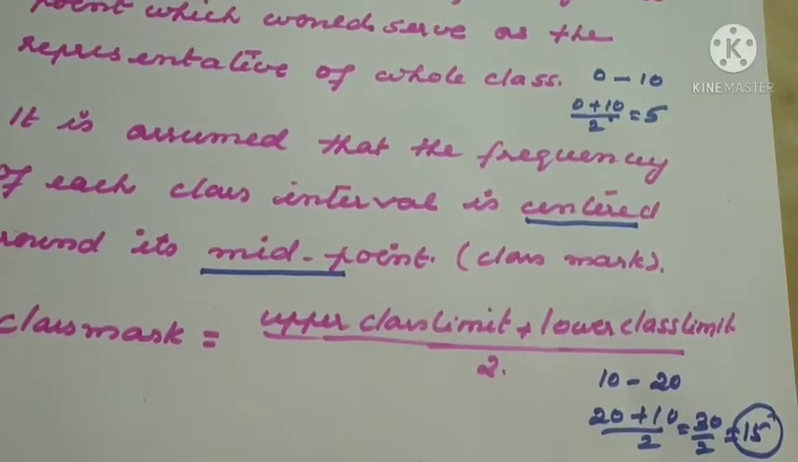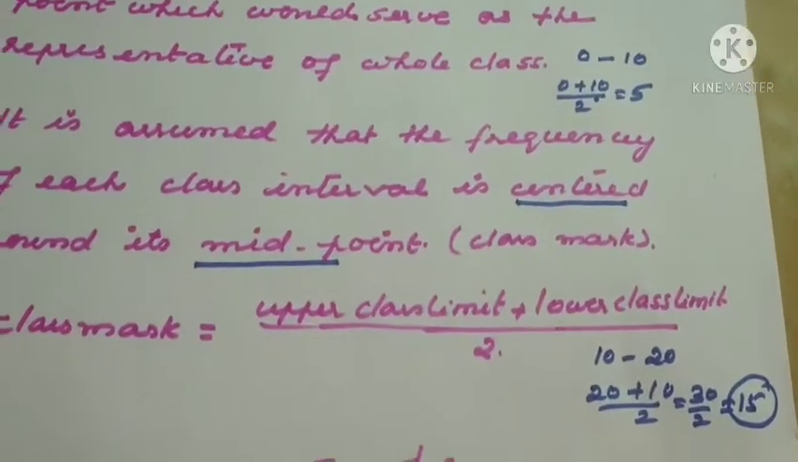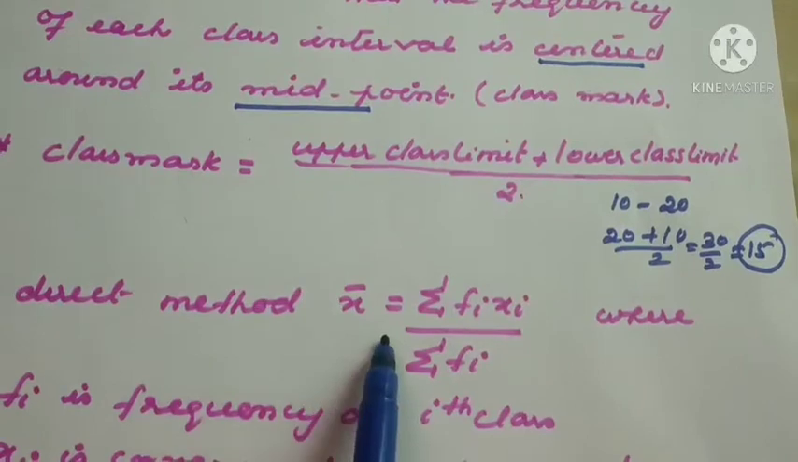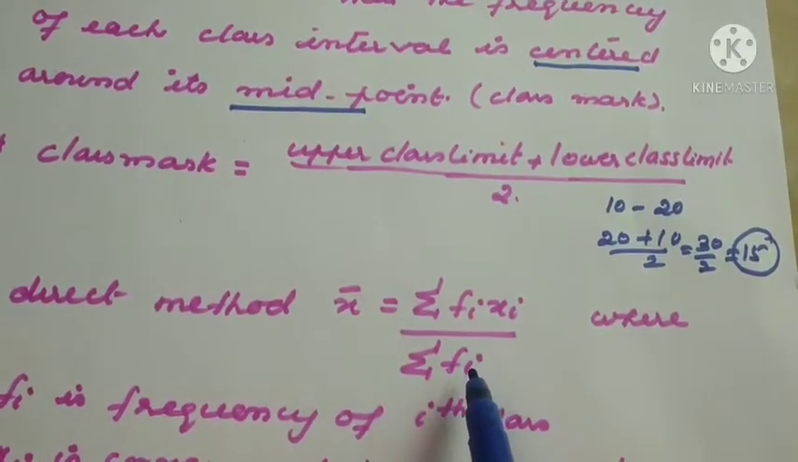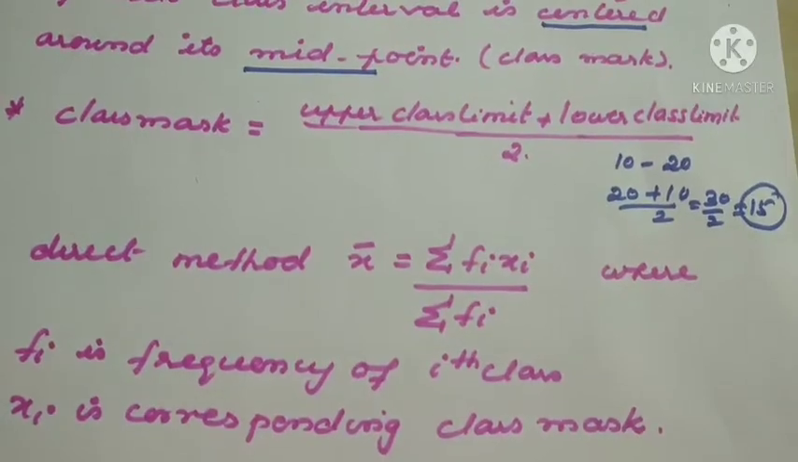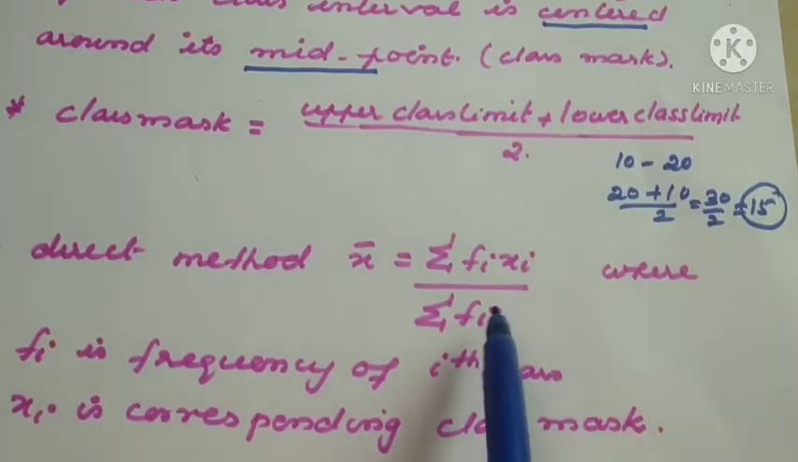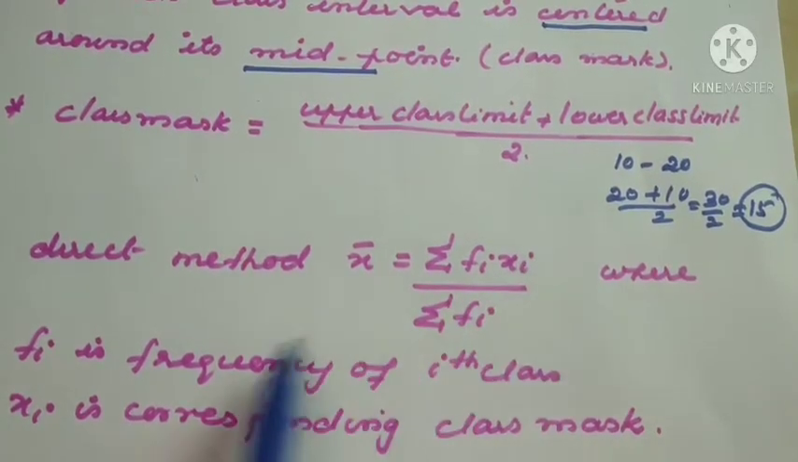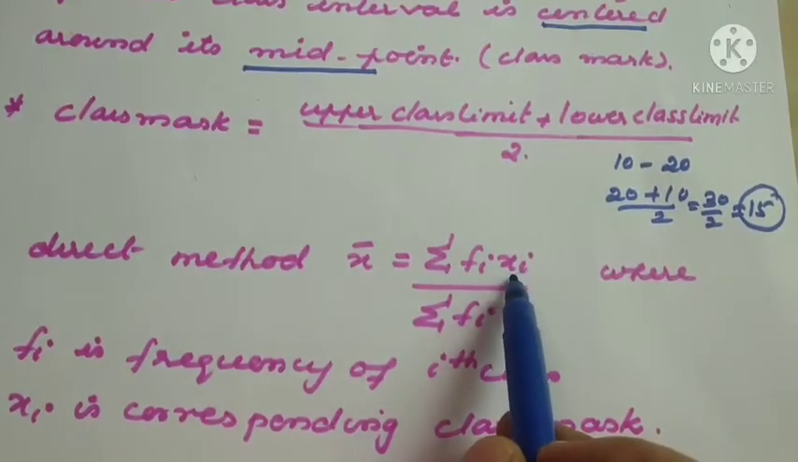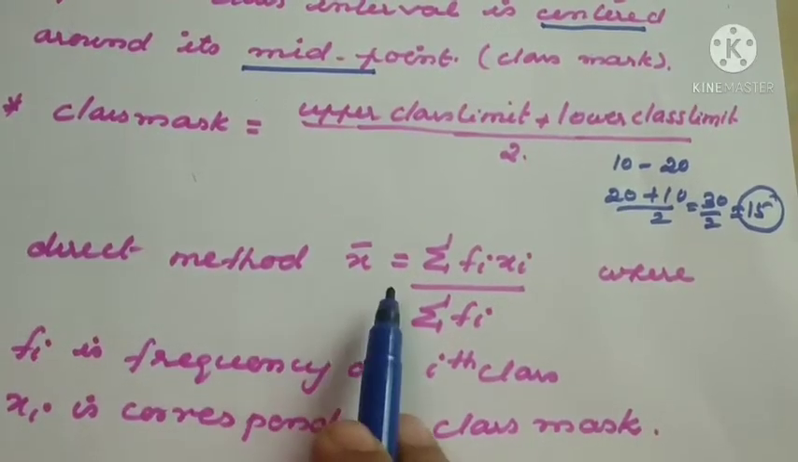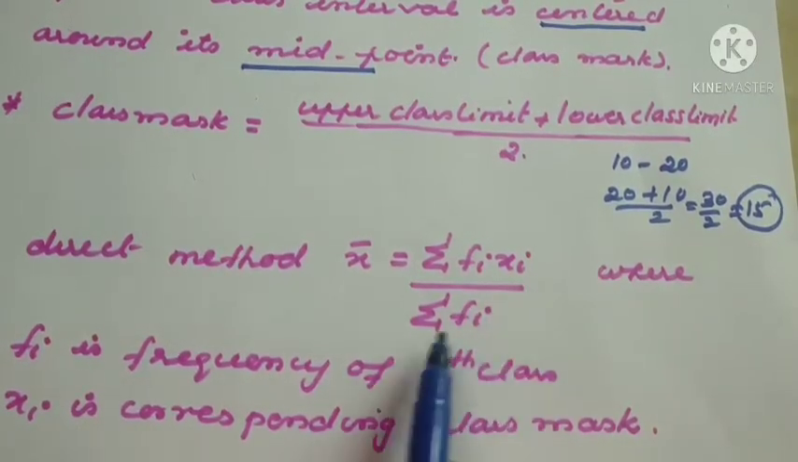So for the direct method formula, there is a slight difference from the mean of raw or ungrouped data. What is the formula? Direct method x bar equal to sigma fi xi divided by sigma fi, where fi is the frequency of the ith class, xi is the corresponding class mark. When we studied ungrouped data or raw data, we did fi xi only there also, but xi is each observation. For grouped data, what is the change? xi becomes the midpoint of the class interval, or class mark.